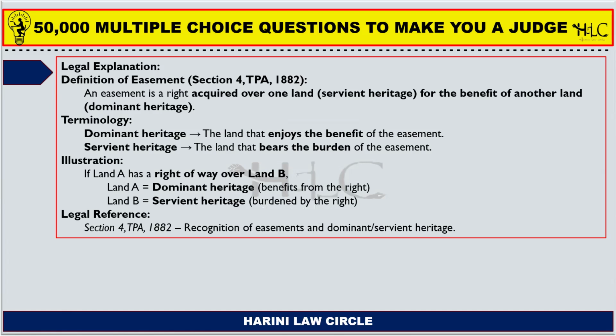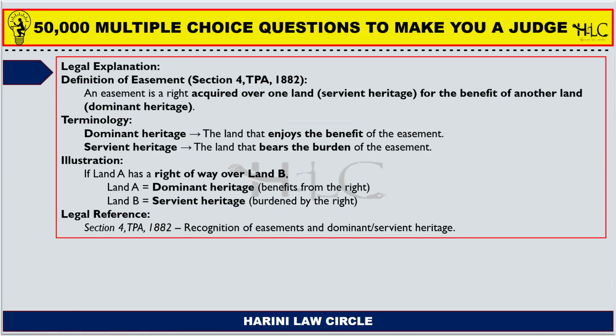So the Easements Act, section 4 defines an easement. An easement is a right acquired over one land, which is the servient heritage, for the benefit of another land, that is the dominant heritage.